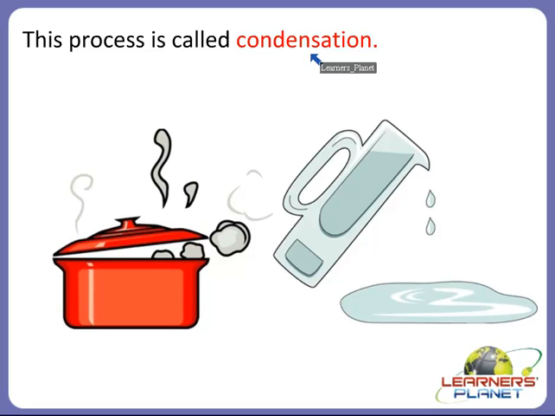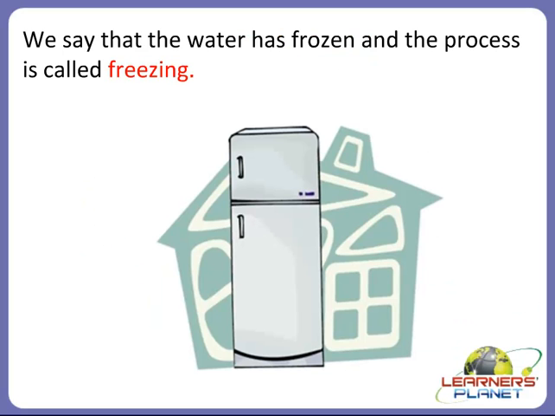Melting, boiling, evaporation and condensation. Now let's see the last process. Yes children, if you fill water in an ice tray and keep it in the freezer, you will see that after some time the water turns into ice. Oh, is it a magic?